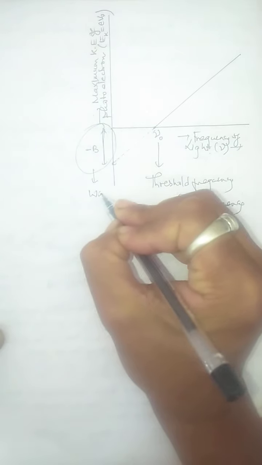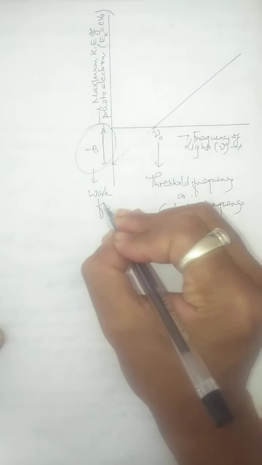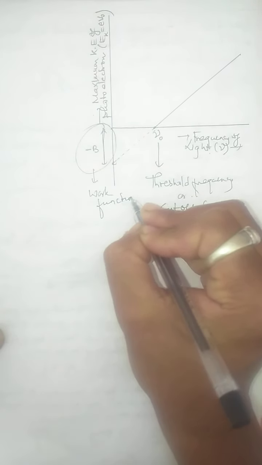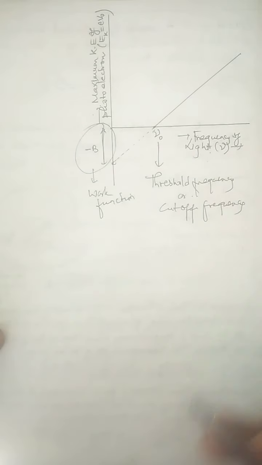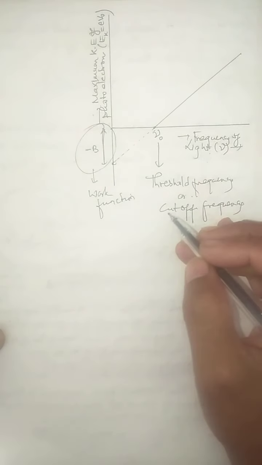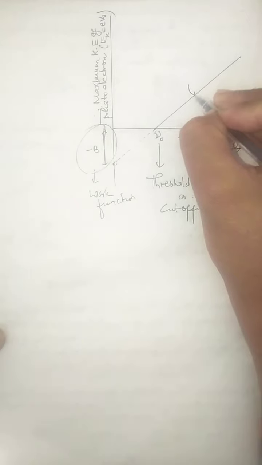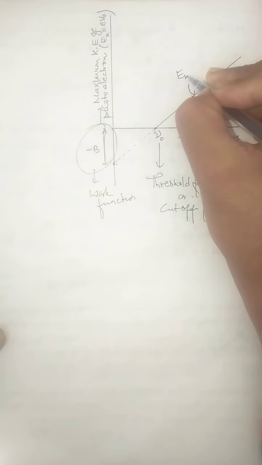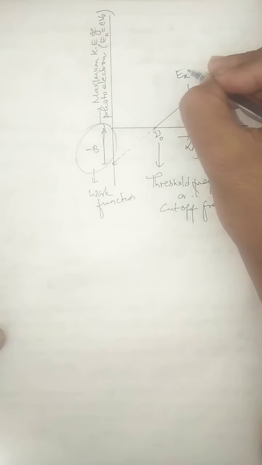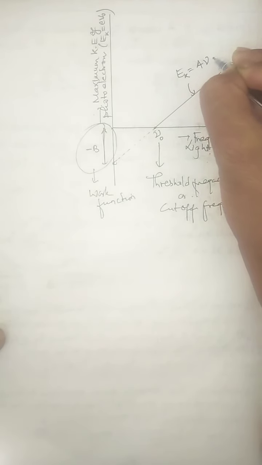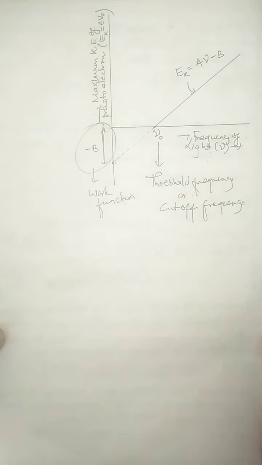I am defining the term work function here, and you will learn it in detail. The graph is a straight line and is expressed by Ek equals a nu minus b.